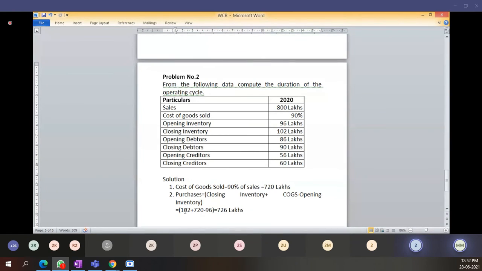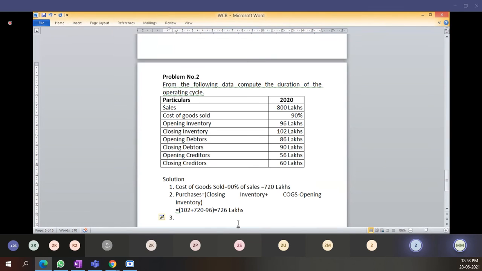Then purchases we have calculated. Whenever we require the average inventory, average debtors, average creditors, you have to calculate them. How are you going to calculate average inventory? Opening plus closing inventory divided by 2, that is average inventory. Opening debtors plus closing debtors divided by 2, that is average debtors. Average creditors, opening plus closing divided by 2. You are able to calculate this, students?